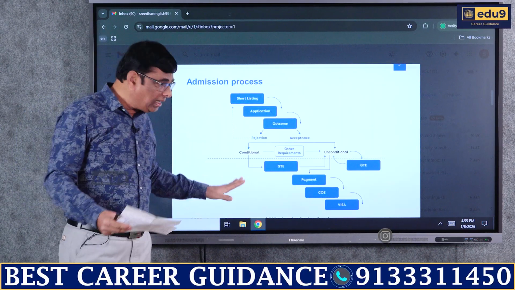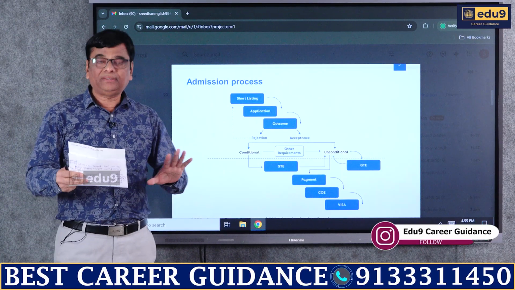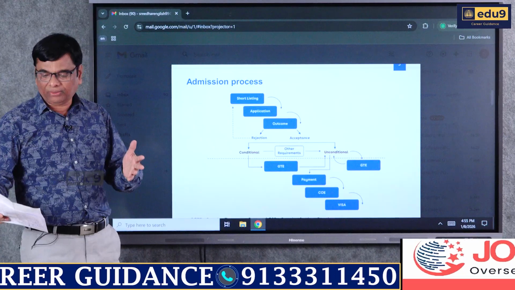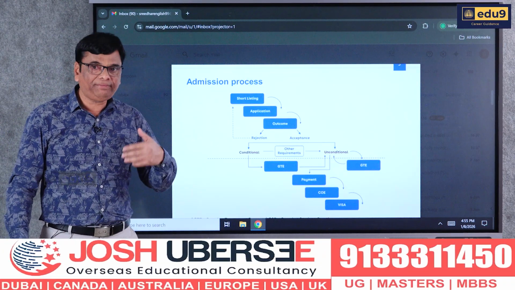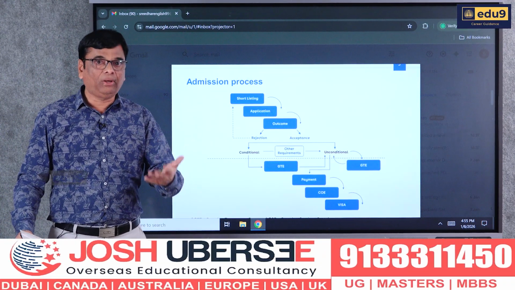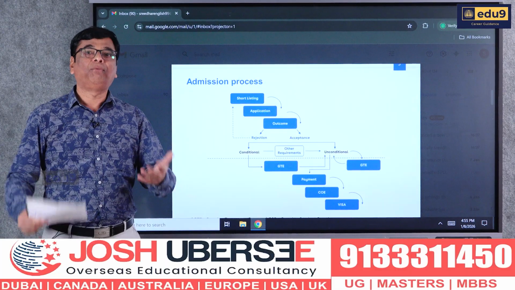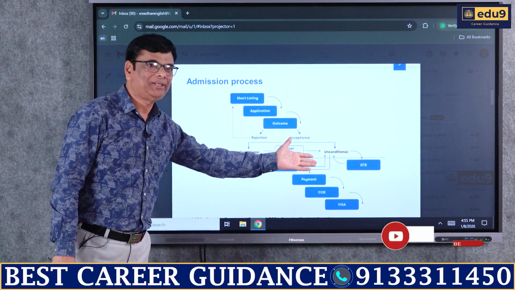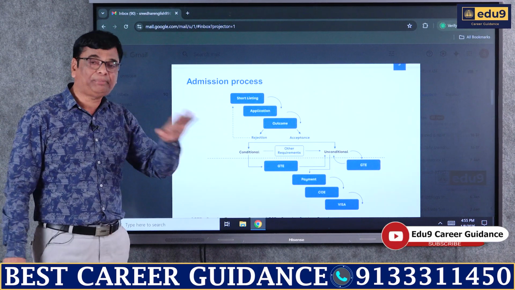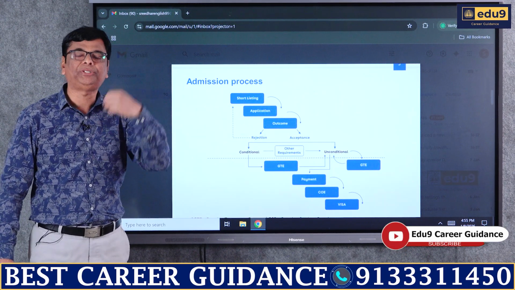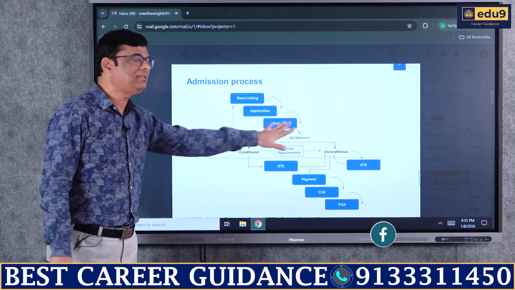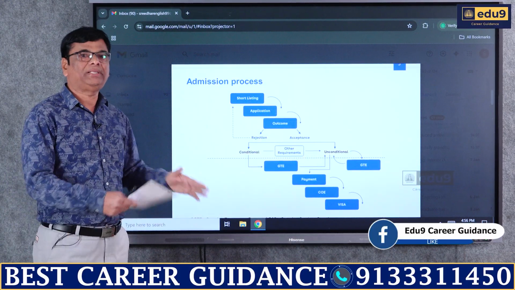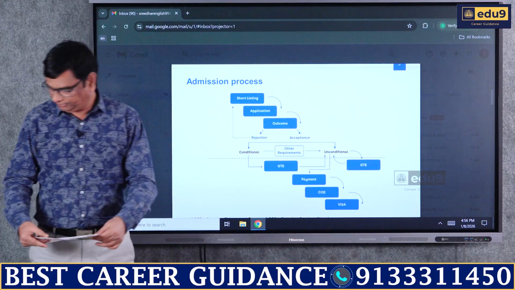And last but the most important one is GSR, that is General Student Requirement, where you have to convince the university or prove yourself why you want to go to Australia and why you want to continue your studies there. Based upon these things, this plays an important role in getting admission to any Australian university. That is the factor you need to take care of. We will see in the next slides what the other requirements are.